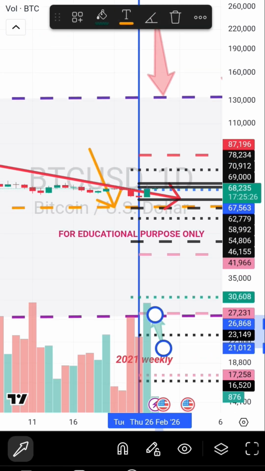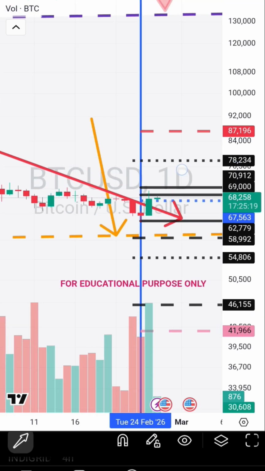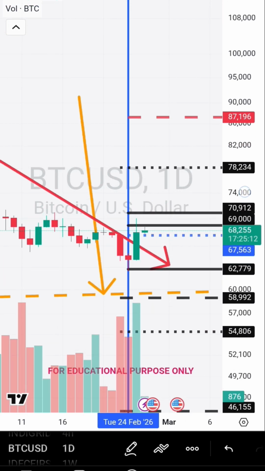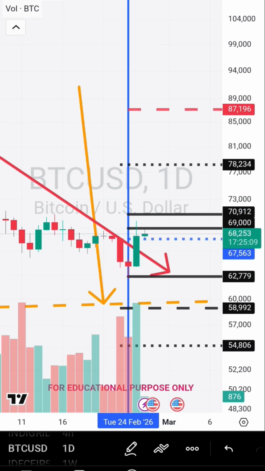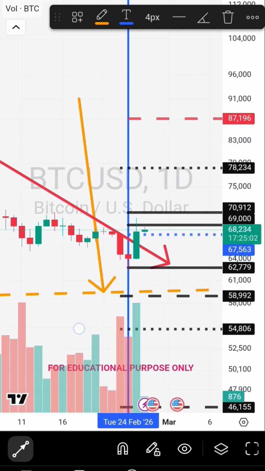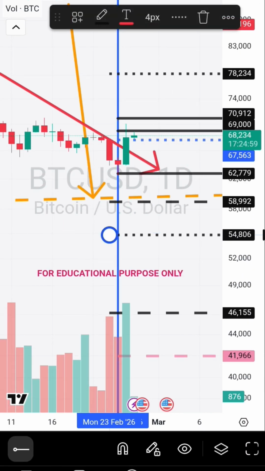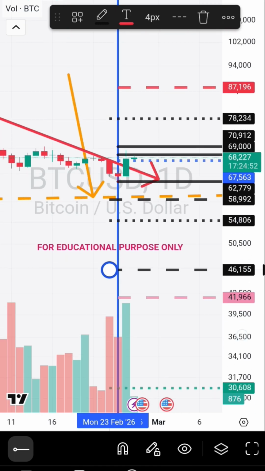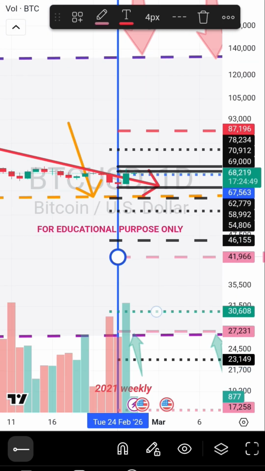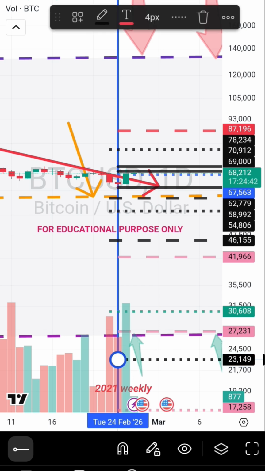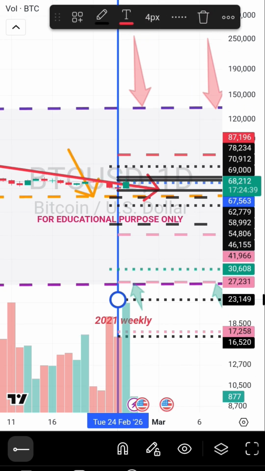It is at 26868. This is the 2021 weekly channel. Top end you can see 1 lakh 35. So it is having a very very big range. Now if we see, it should not fall below the middle end of the channel around 59,000. Below there is a multi-week stop loss hunting line and a multi-month stop loss hunting line, black color lines, and there is a gap line also. There are multi-week support lines. Again there is a multi-month gap line. Again there are multi-week black line stop loss hunting lines.